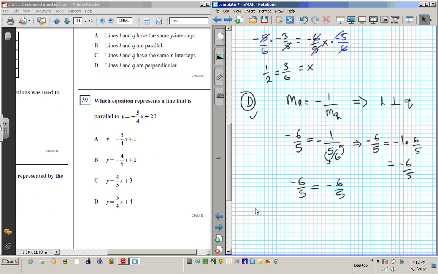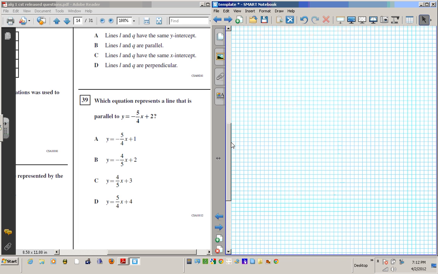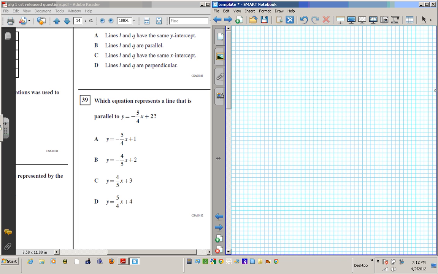It says, which equation represents a line that is parallel to the given line? You're given, in 39, the line y equals negative 5 over 4x plus 2.